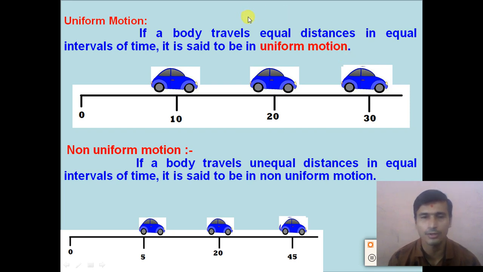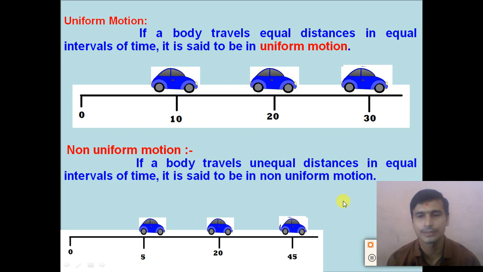What is non-uniform motion? If a body travels unequal distance in an equal interval of time, it is said to be a non-uniform motion. For example, if we take a person running on a straight line, right? The motion is a non-uniform motion. It covers unequal distance in an equal interval of time. So the example of non-uniform motion is a person running on a track, right? A cycle moving on a straight road. These all are examples of non-uniform motion.